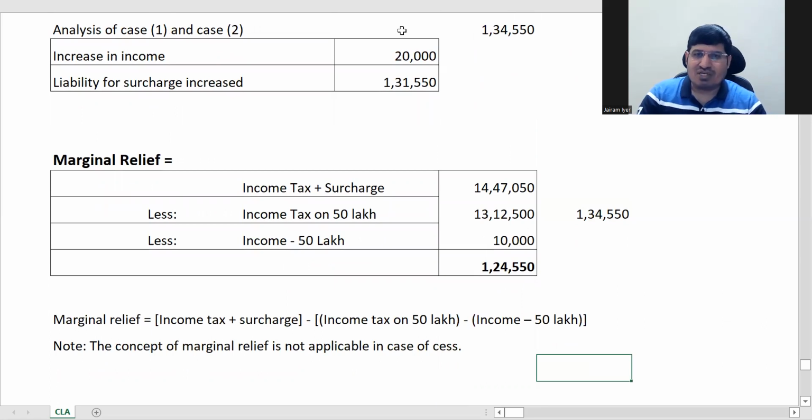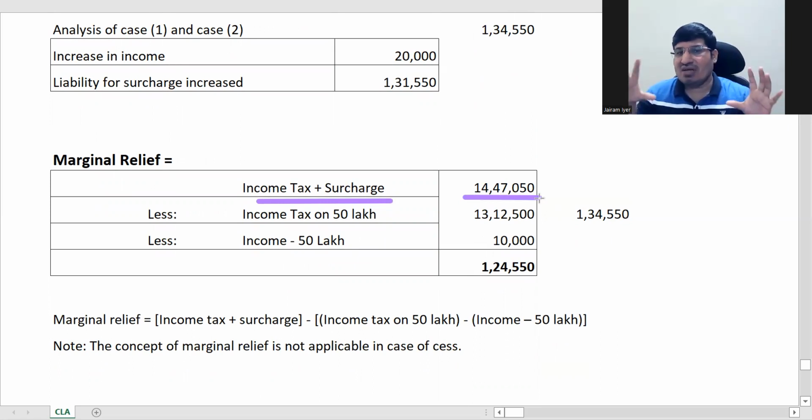And how it is calculated is the same way as I showed you. This is income tax plus surcharge, your final income tax figure with surcharge. The entire marginal relief concept is before cess. You're talking about correcting the excess surcharge charged. After the surcharge is corrected, you get the correct surcharge, and then you add tax and surcharge, then cess will come. So marginal relief is a pre-cess concept.